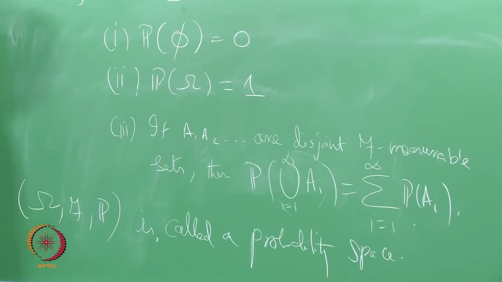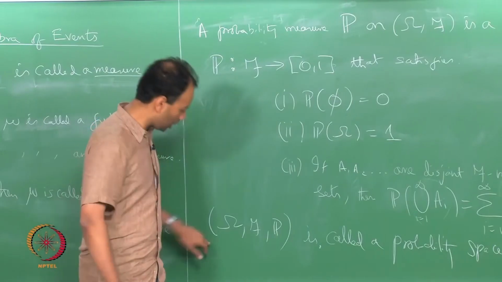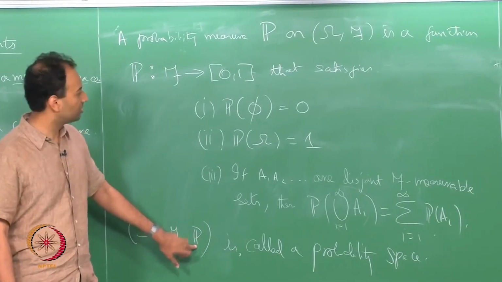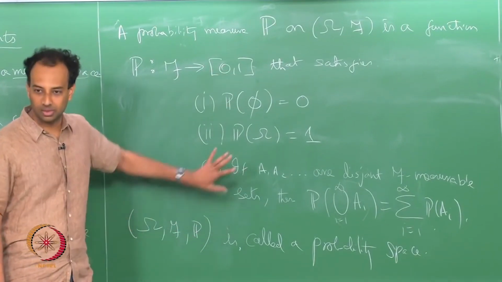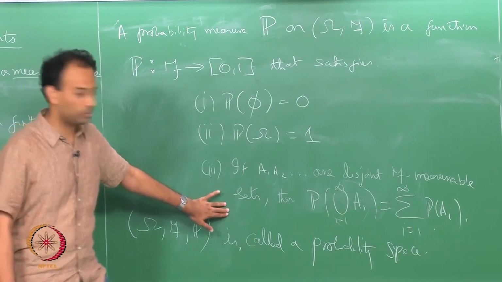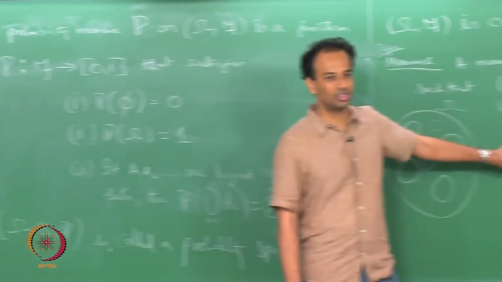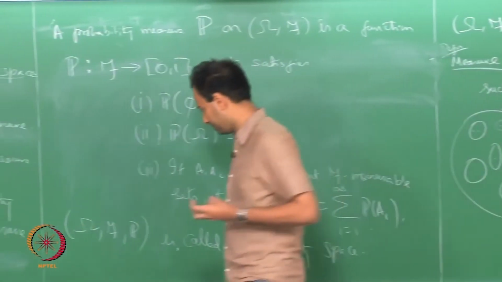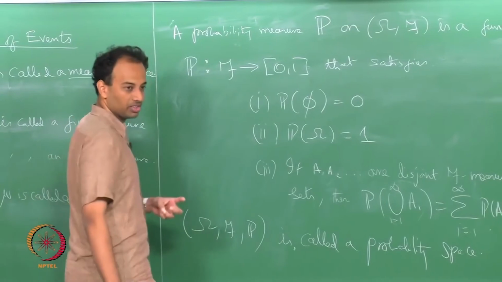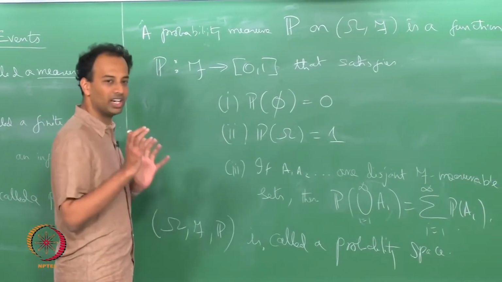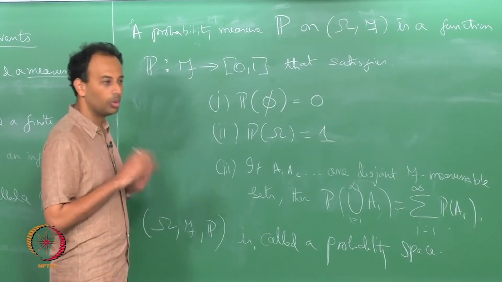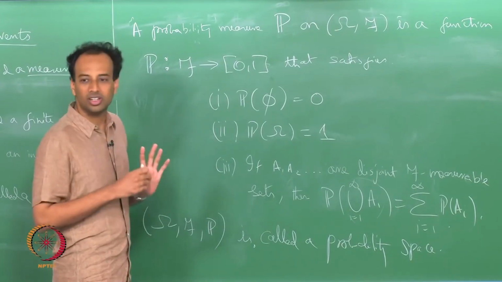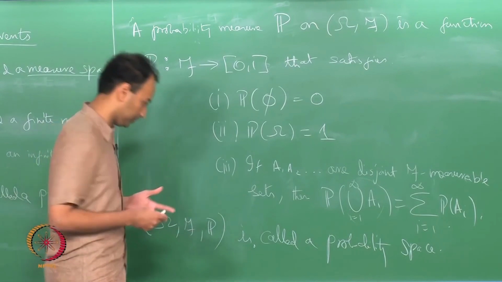And finally, omega f will be a measurable space, then you assign a probability measure which satisfies these rules, these axioms. So these 2 are called axioms of measure, and these 3 are axioms of probability. So you end up with a probability measure, and this triple omega f p is called a probability space. This is where everything begins. So this is the beginning of what we are going to build upon.